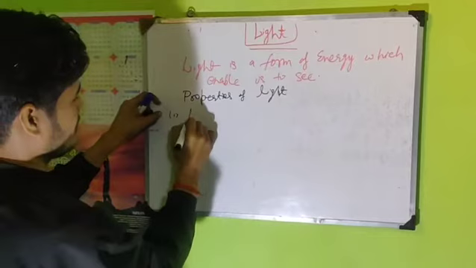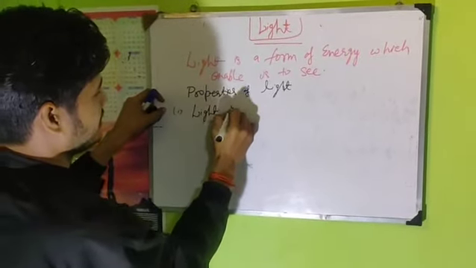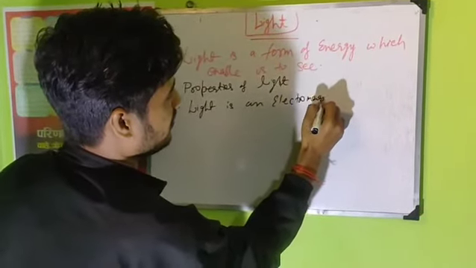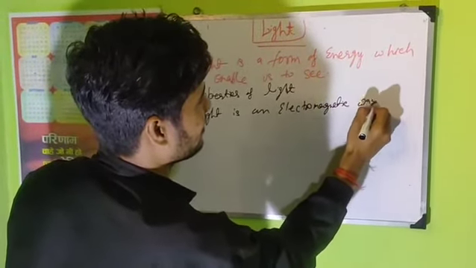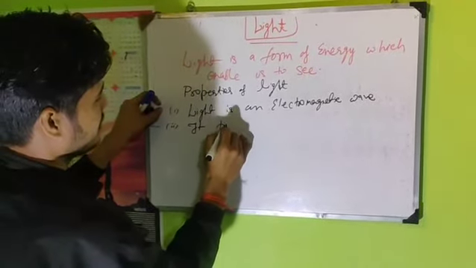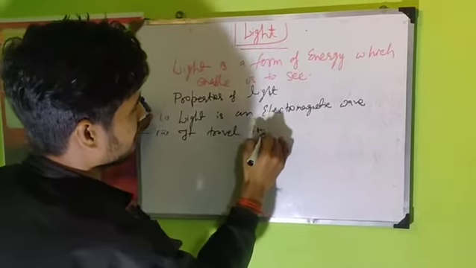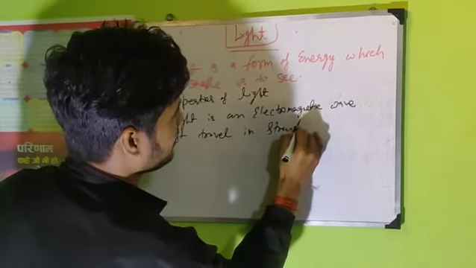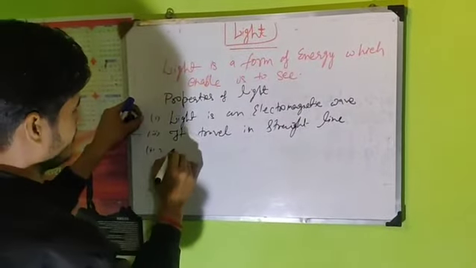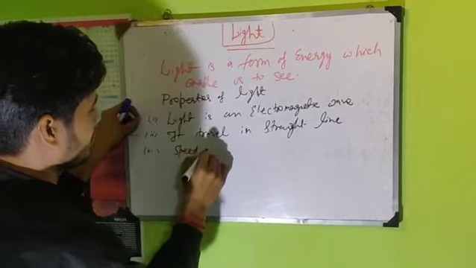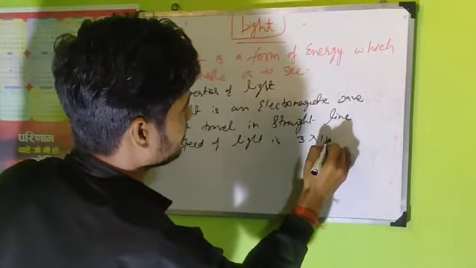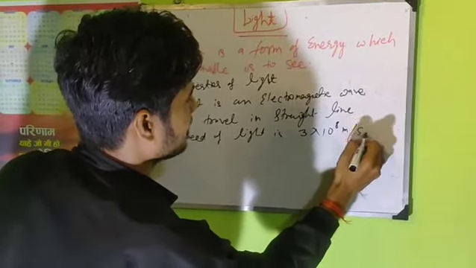First one is light is an electromagnetic wave. It travels in a straight line. Third one is the speed of light is 3 into 10 to the power 8 meter per second.